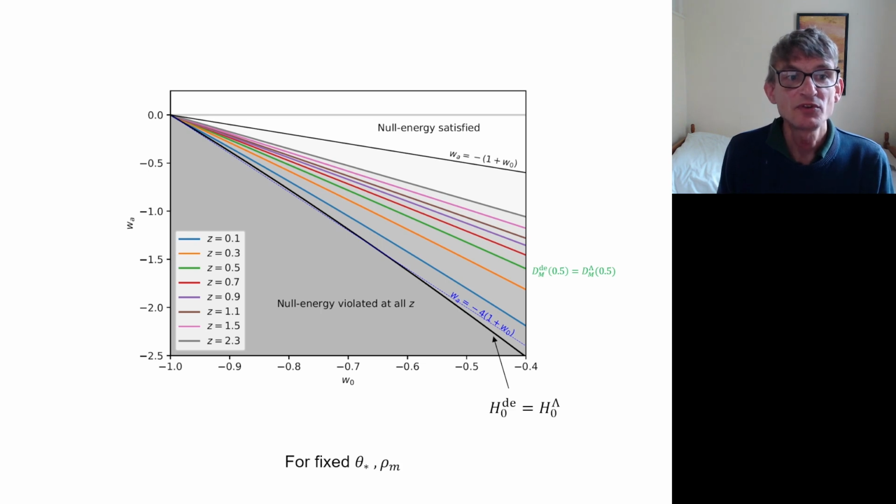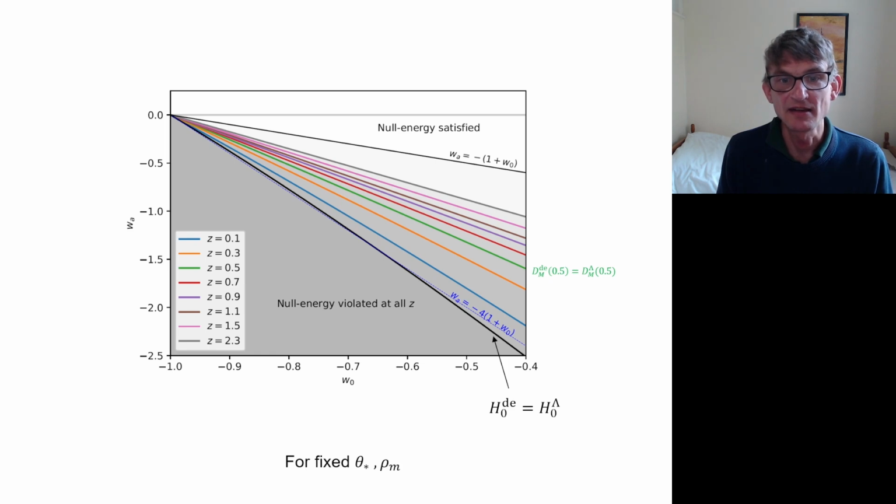So the point on the left here at w0 is minus 1 and wa is 0. That is, of course, ΛCDM. So there the Hubble parameter would be the standard Hubble parameter in ΛCDM. And then if you go away from that point, there's exactly one line where the Hubble parameter remains exactly the same.